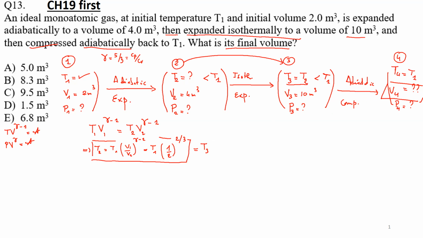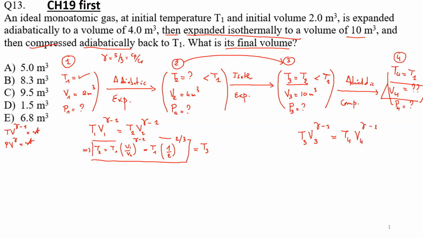Now, what do I have here? I have an adiabatic compression. So for an adiabatic compression, I still have TV to the power gamma minus 1 is a constant, but now I will apply it between 3 and 4. So T3 V3 to the power gamma minus 1 will be equal to T4 V4 to the power gamma minus 1.